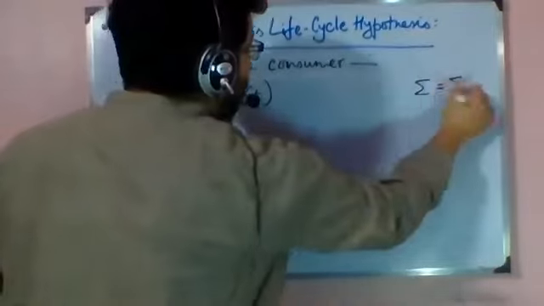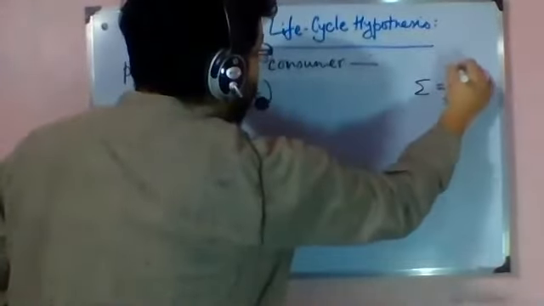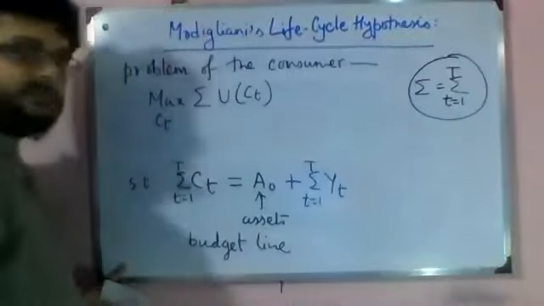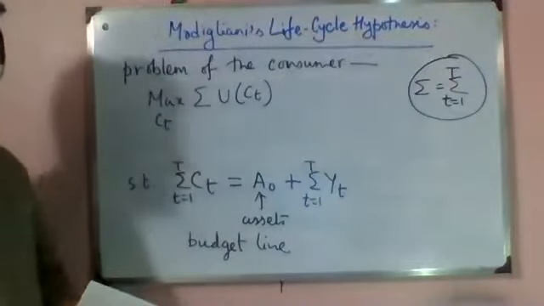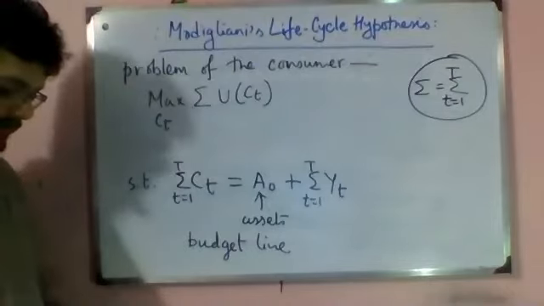Every time I write this notation sum over, it will mean T runs from 1 to capital T. Keep this in mind.